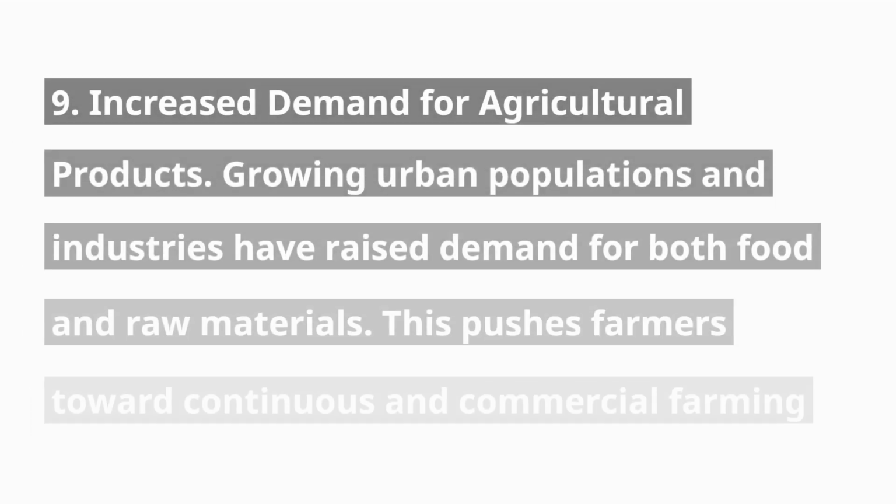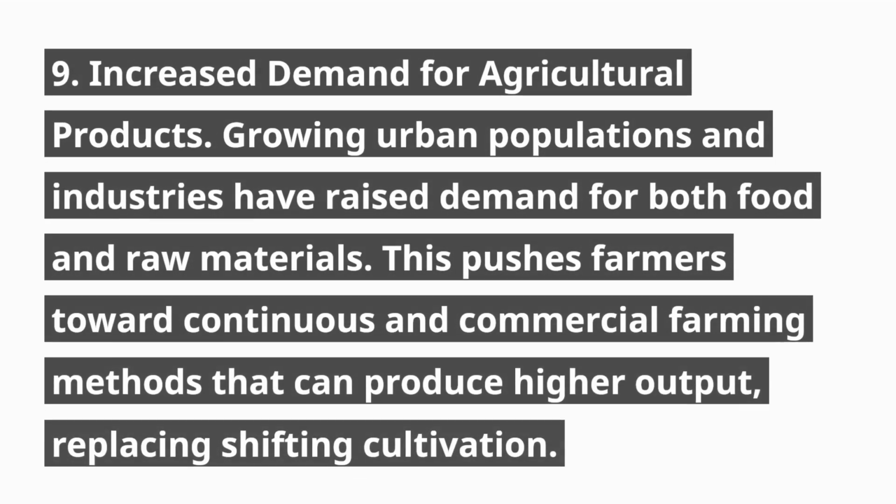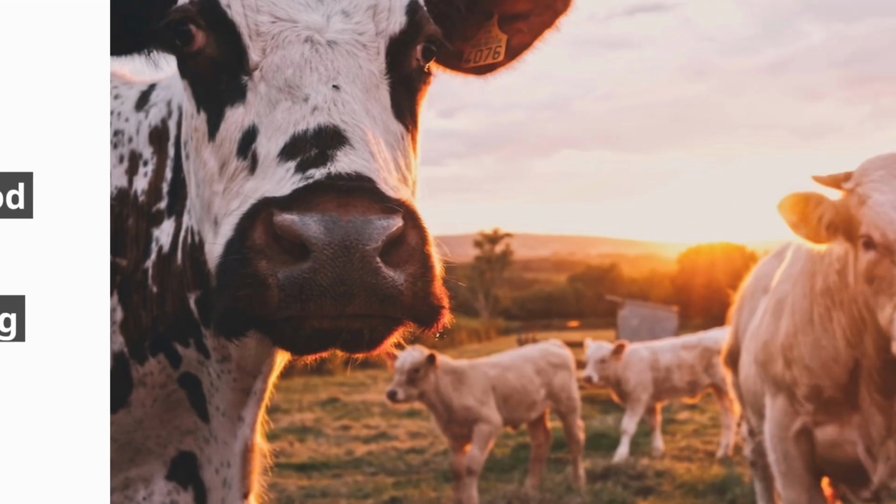9. Increased demand for agricultural products. Growing urban populations and industries have raised demand for both food and raw materials. This pushes farmers toward continuous and commercial farming methods that can produce higher output, replacing shifting cultivation.